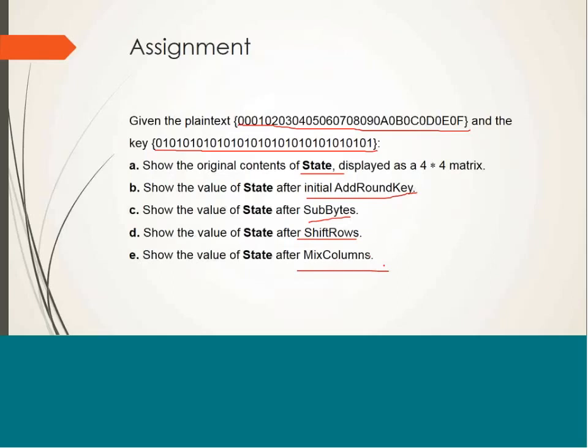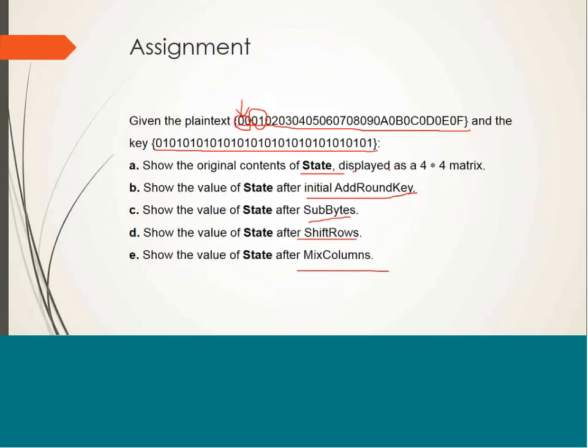Keep in mind that you have to consider it as A0, meaning 00 will be your A0, 01 will be your A1, and you have to arrange these contents into the state matrix in column-wise format.